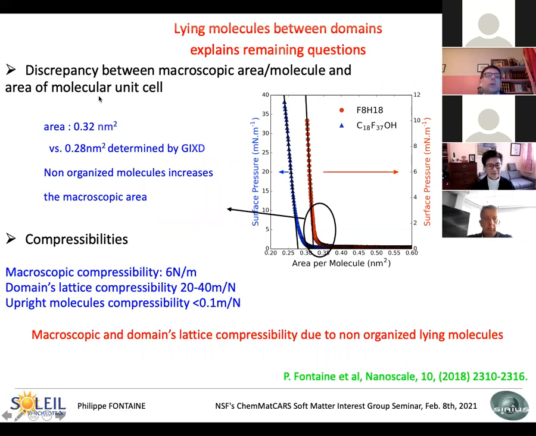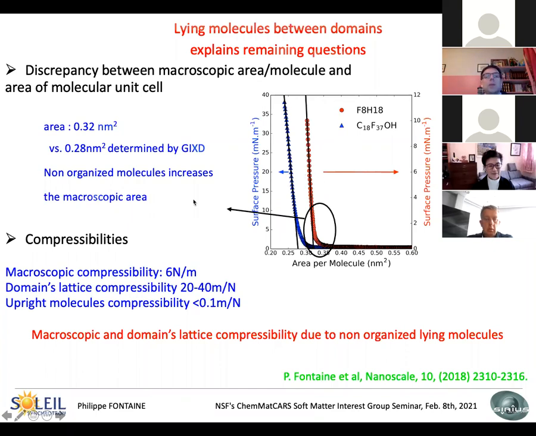First, we had a discrepancy between the macroscopic area per molecule and the area of the molecular unit cell. And you can see that by comparing the isotherm, so surface pressure versus area per molecule, of the semi-fluorinated alkane in red and of a fatty perfluorinated alcohol in blue. You see that the limit areas are not the same.